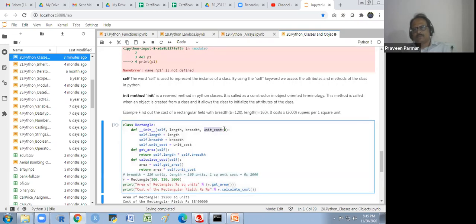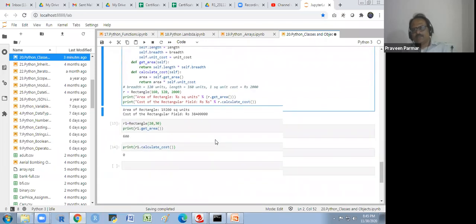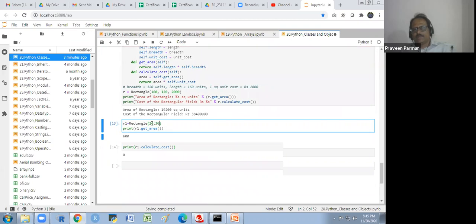Look at here. Default argument. Got it? In the last session, we have done this thing. Default argument I have explained to you. So when the area will multiply with the cost, which is 0 by default, if you are using only 2, it will take the length and breadth only. The third attribute is 0 by default, so you will get 0.